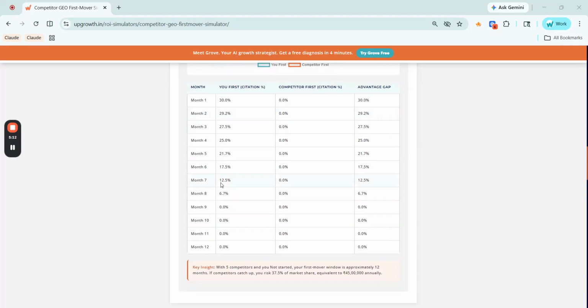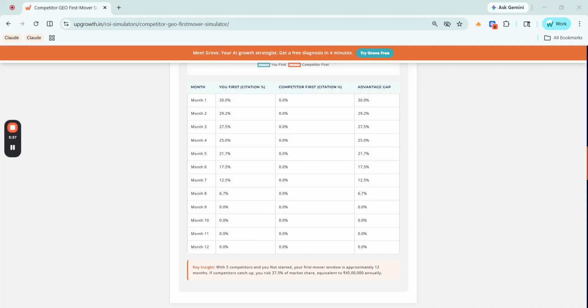Most brands are still treating GEO as a future opportunity. The data from the simulator, calibrated across 150 plus client engagements at Upgrowth, shows that in competitive verticals like fintech, the first mover window is typically under 12 months. Once a competitor establishes consistent AI citation presence, it becomes structurally harder for late entrants to displace them. AI engines favor sources with authority signals that take months to build.